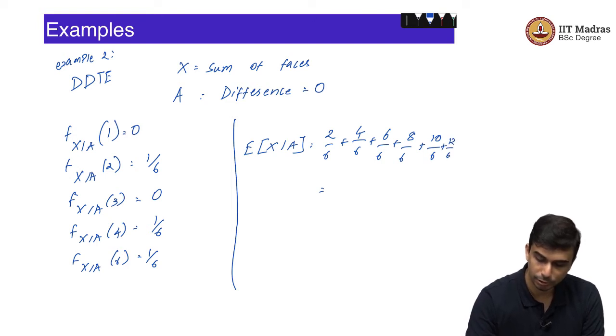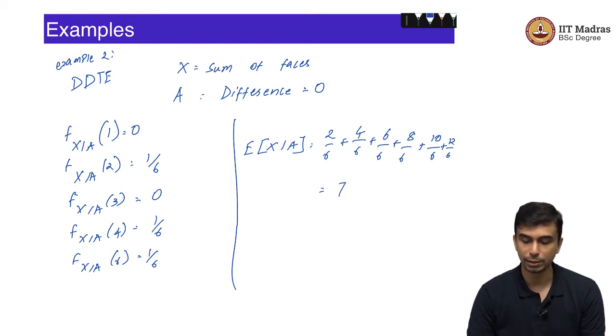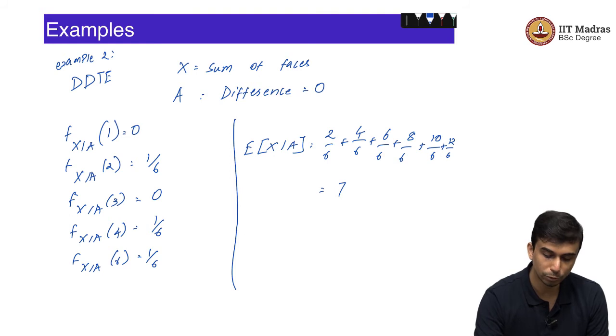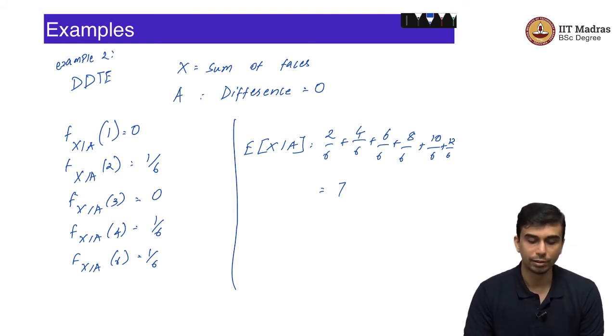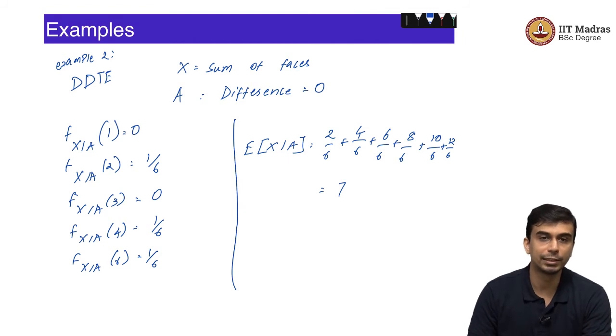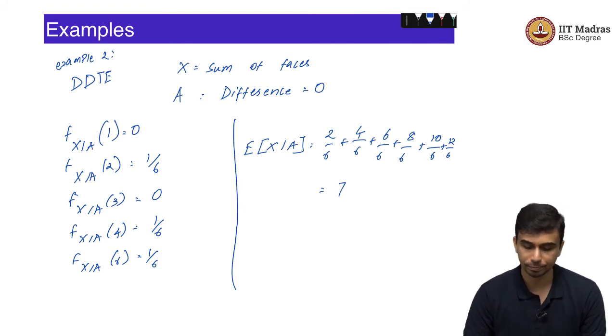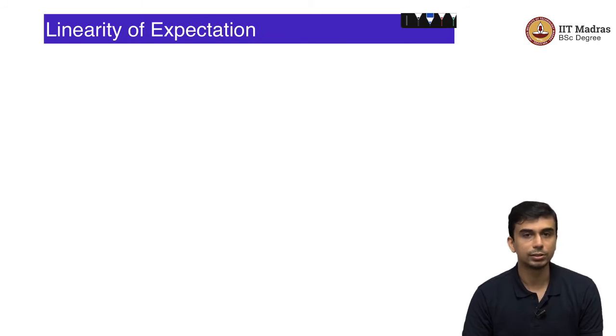By 6 plus 10 by 6 plus 12 by 6. What is the sum of this? Well, that is clearly equal to 7. Right. The expected value of the sum of faces given the difference is 0 is equal to 7. Right. This is another simple example of computing conditional expectations.